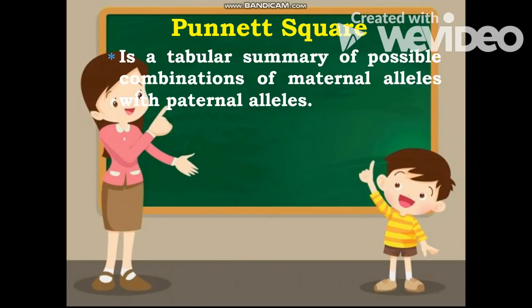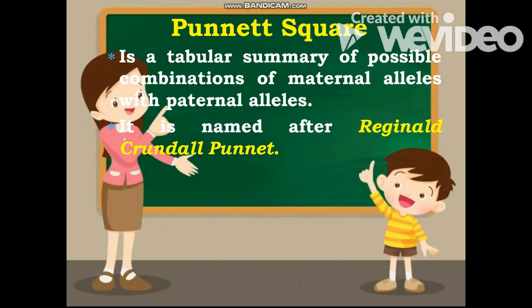And then, next one, the Punnett square is named after Sir Reginald Brundle Punnett. He is a British geneticist who created the Punnett square, and it is a tool in genetics which is still used by biologists today to predict the probability of possible genotypes of offspring.